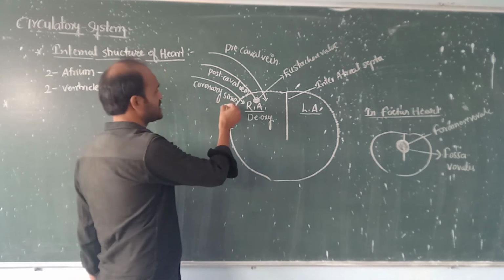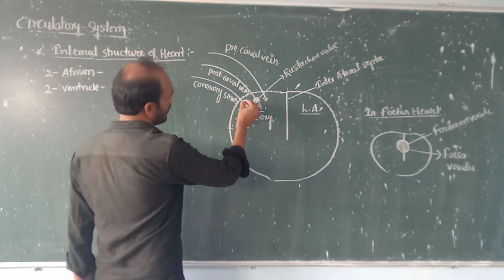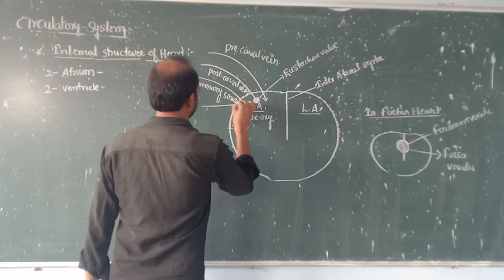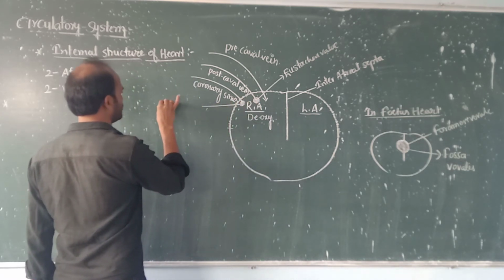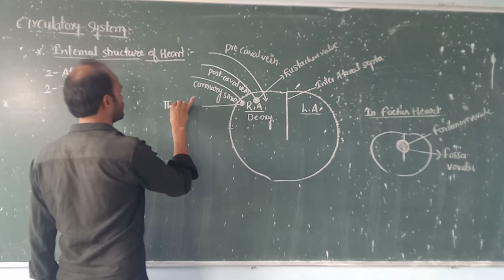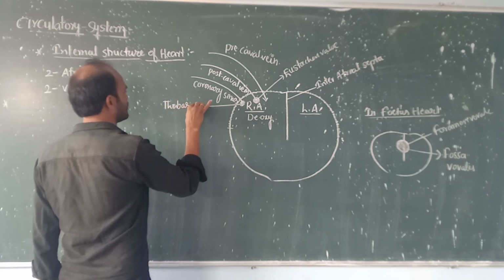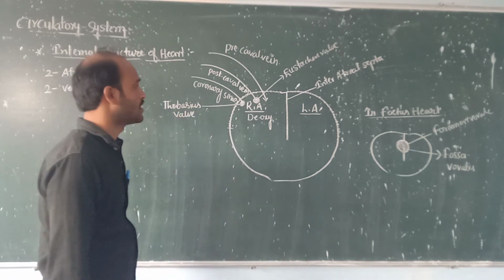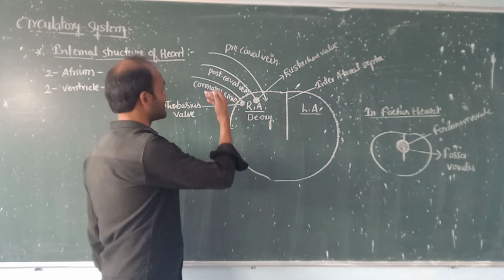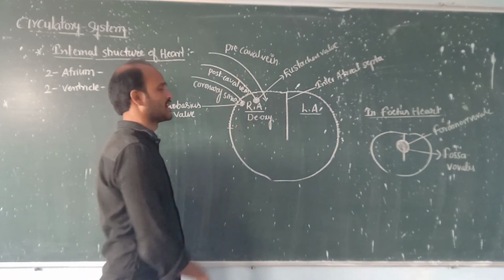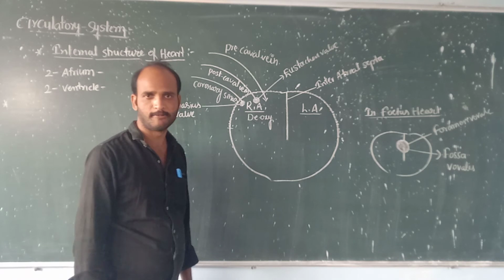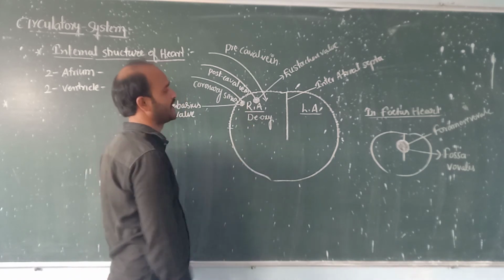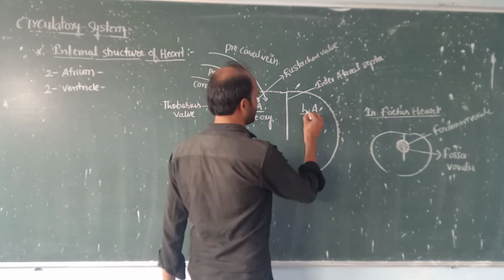The coronary sinus opening is guarded by the thebesian valve. Now these three different veins collect the deoxygenated blood from different body parts and send it into the right atrium.